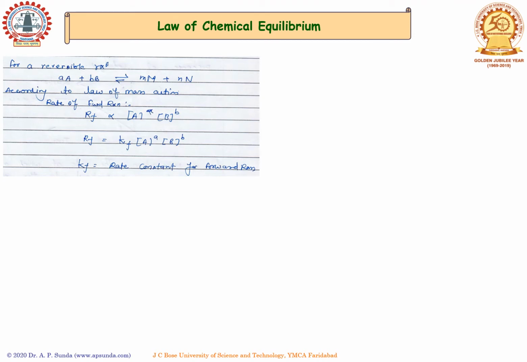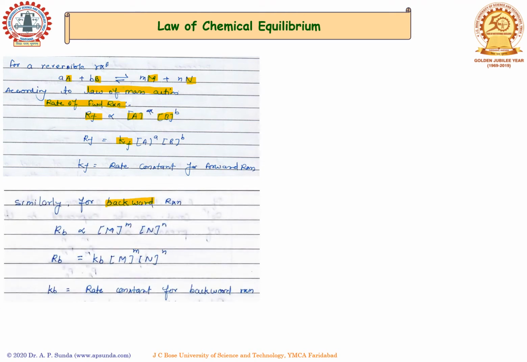Let's talk about the law of chemical equilibrium. For a reversible reaction where reactants A and B are converting into products M and N, if there is an equilibrium between A and B and M and N, then according to the law of mass action, the rate of forward reaction can be written as: the active mass of A and the active mass of B is directly proportional to the rate of forward reaction. There is a proportionality constant Kf, which is known as the rate constant for the forward reaction.